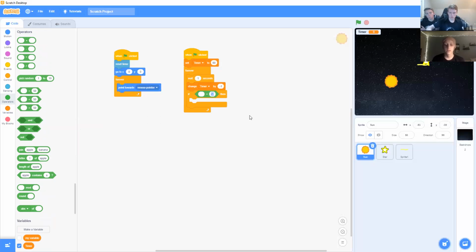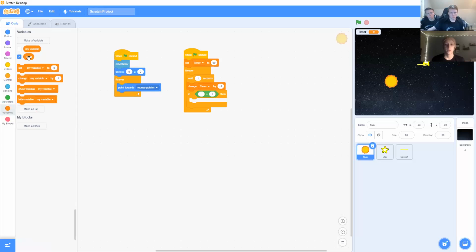Then you're going to select the right field and set it to 0. You're going to go to variables and drag the timer on top of the left field.